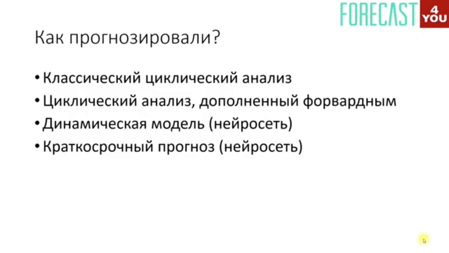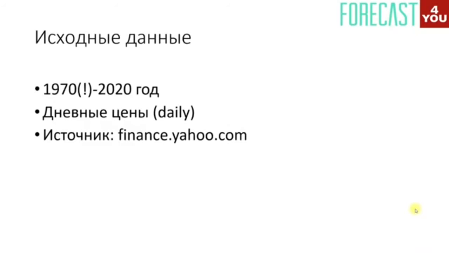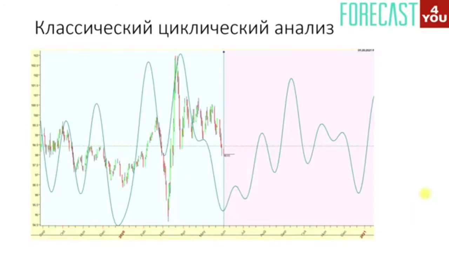To forecast the US dollar index, we applied four kinds of forecasts: cyclical analysis, the same with forward, as well as dynamic model and short-term forecast, both made using neural network. As benchmark data, we took information for the past 50 years since 1970s, daily prices, and as information source, finance.yahoo.com. So what we see on the classical version of cyclical analysis.